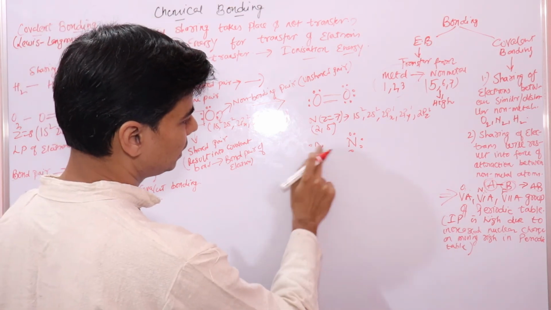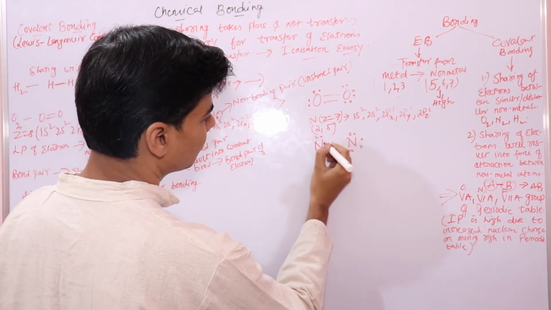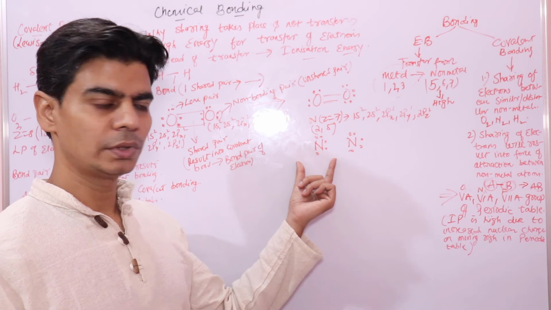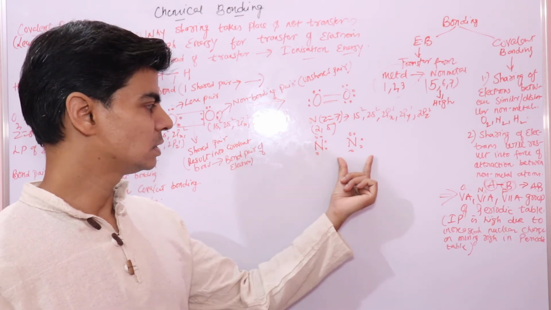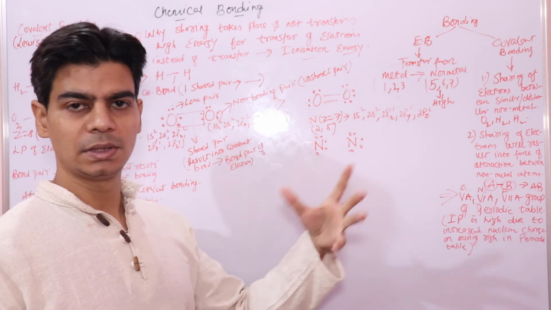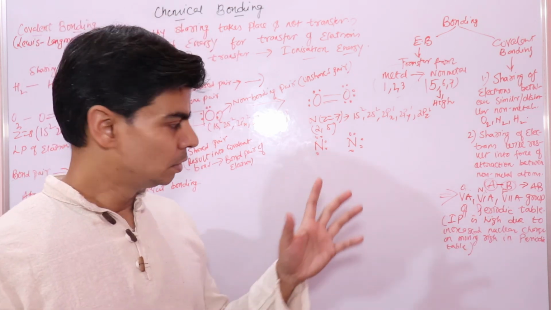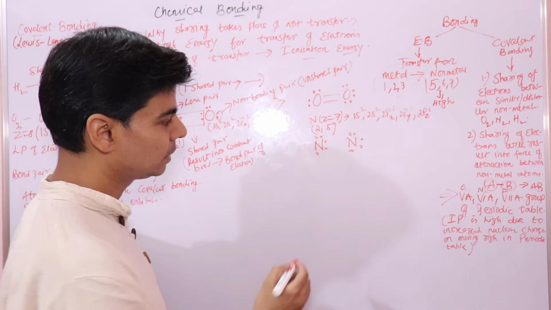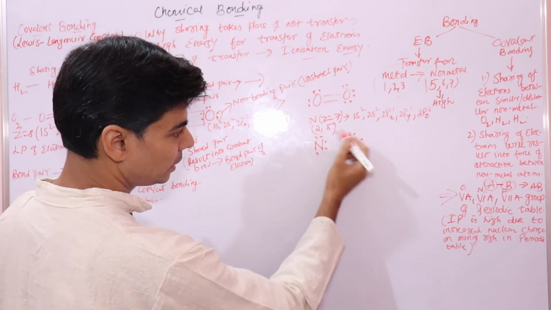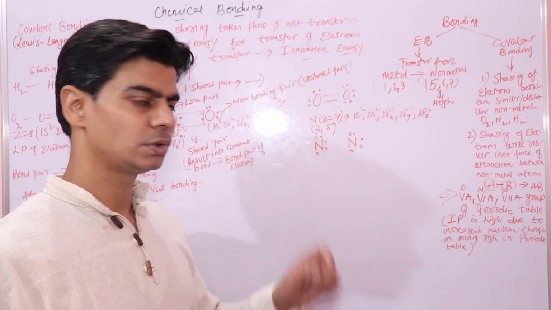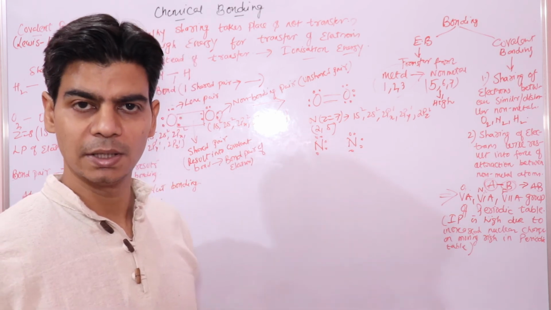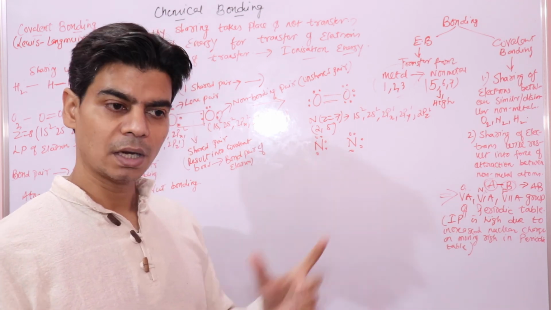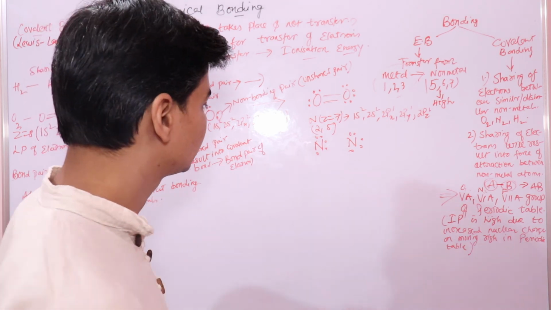So both these nitrogen atoms, what they will do is, this nitrogen atom has 5 electrons on it, so it needs 3 more electrons. This nitrogen atom has 5 electrons, so it also needs 3 electrons, right. So this nitrogen atom will share 3 electrons from this nitrogen atom. Similarly, this nitrogen atom will also share 3 electrons from this nitrogen atom. So both nitrogen atoms will share 3 electrons, right. These 3 electrons that these two nitrogen atoms are sharing are shared pairs. We have three shared pairs of electrons, right?